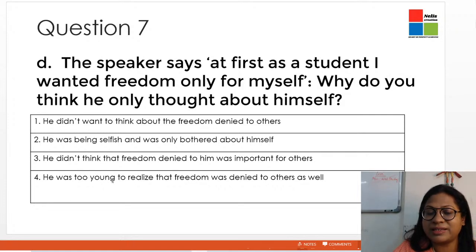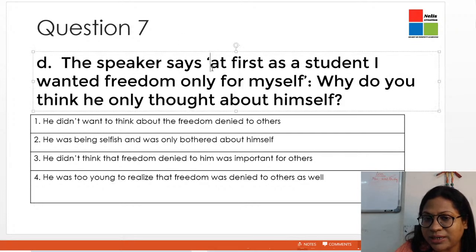This is something that we can connect with the question. In the question you have the words at first as a student. That means when he was really young, at that time he did not understand that the other people who lived in the society were also denied the freedom. That time it did not make any sense to him. He was not aware of the fact because he was too young, too naive and inexperienced. So therefore, we will go with the fourth option, which is the closest to the statement.